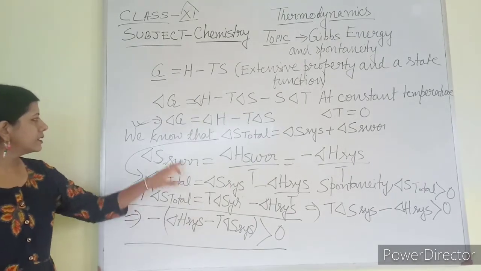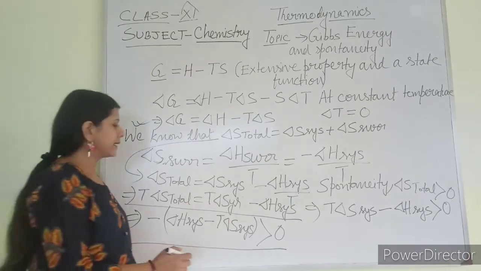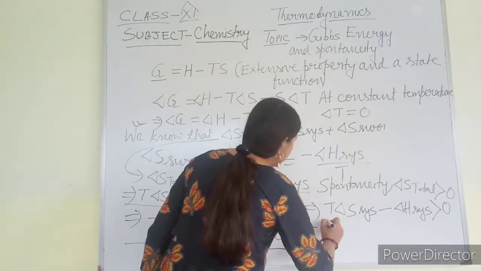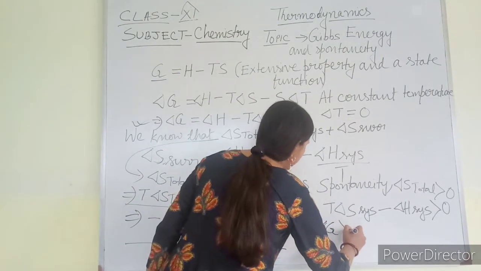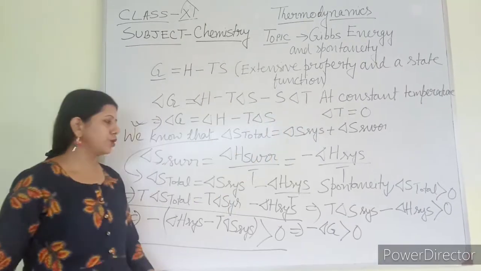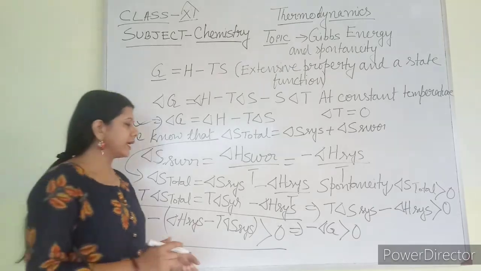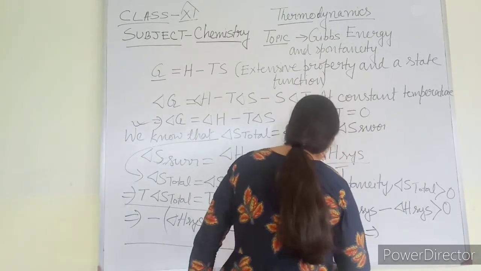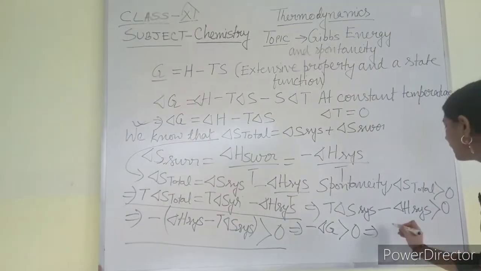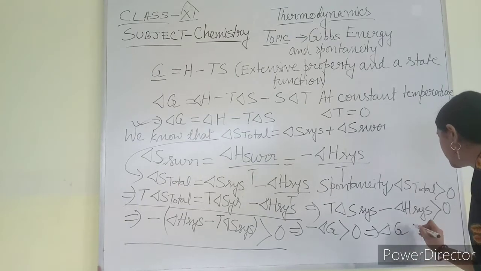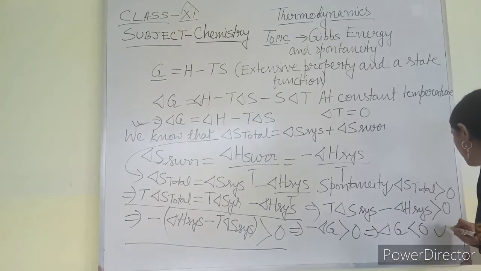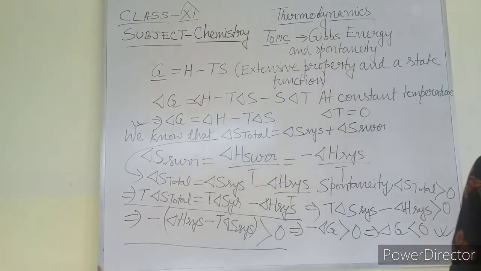What is this? This is delta G. So I can write minus delta G should be greater than 0 for spontaneity of a reaction. To remove this minus sign, I can write delta G is less than 0 for the spontaneity of a reaction.